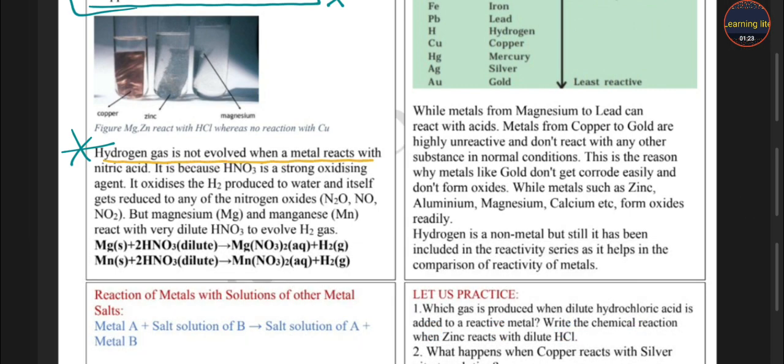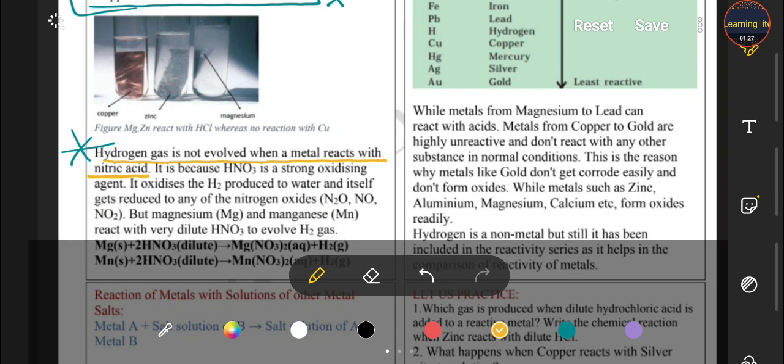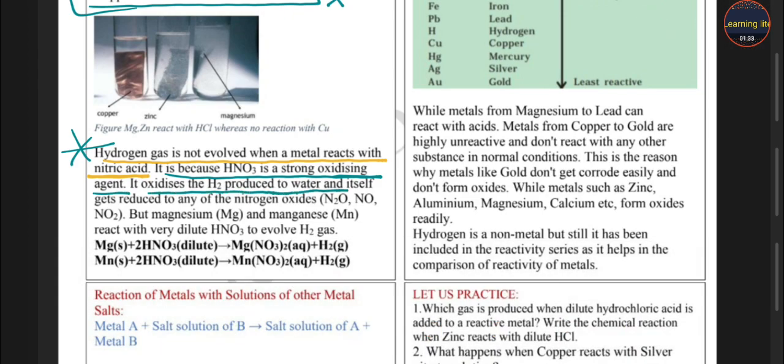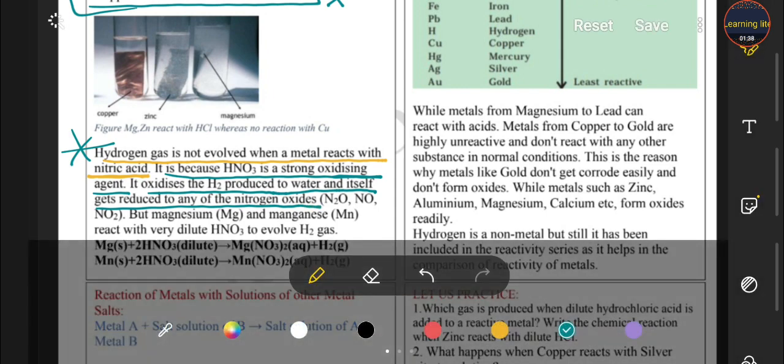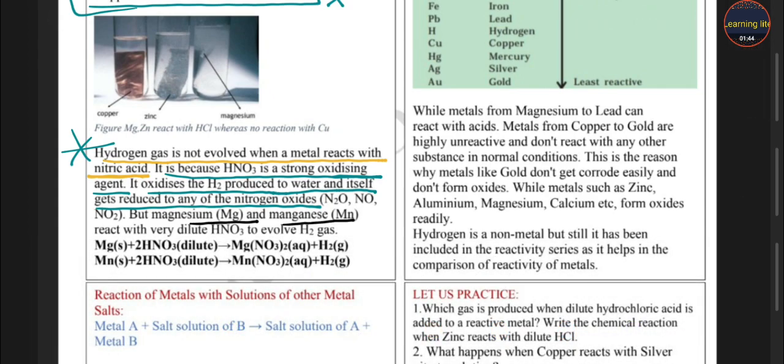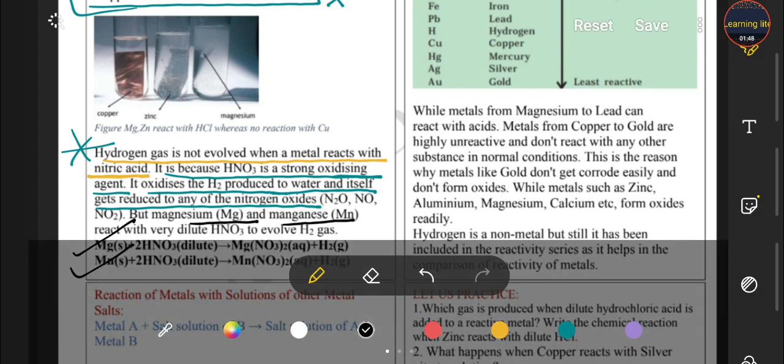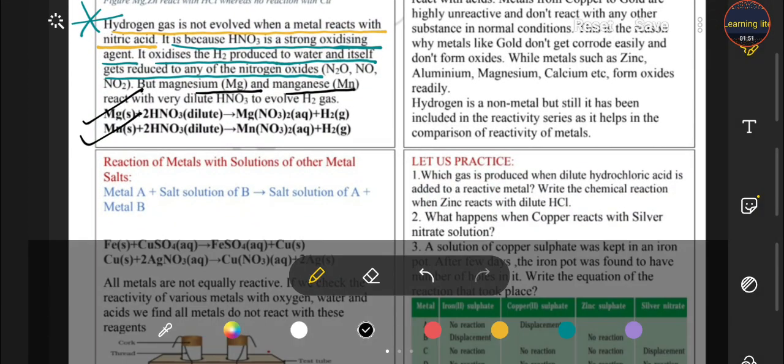Hydrogen gas is not evolved when metal reacts with the nitric acid. Why? Because nitric acid is a strong oxidizing agent. It oxidizes the hydrogen to water and is itself reduced to nitrogen oxide. Name the metals, students, which react with the nitric acid: that is magnesium and manganese. These two metals only react with the nitric acid and produce hydrogen gas.